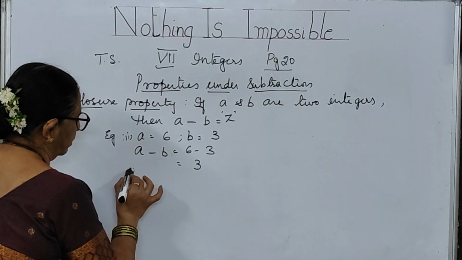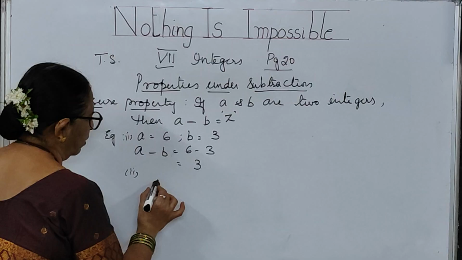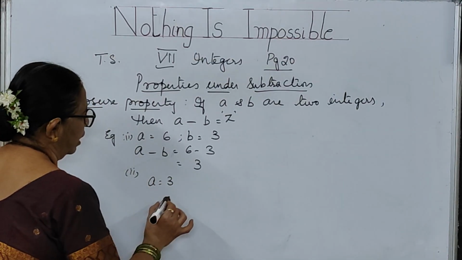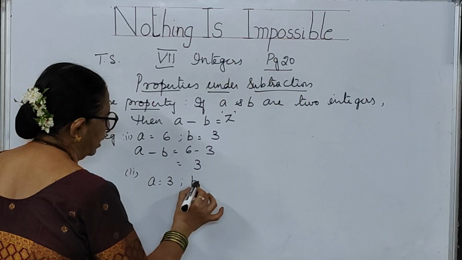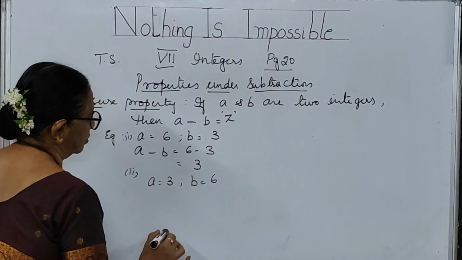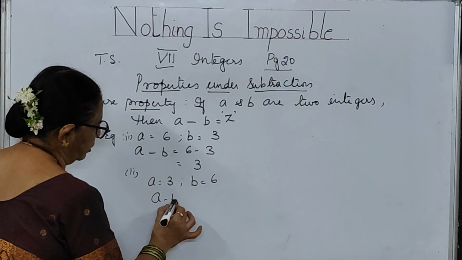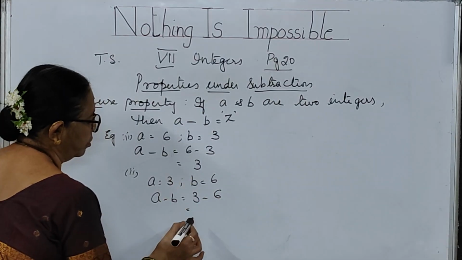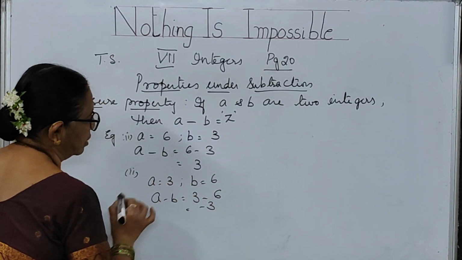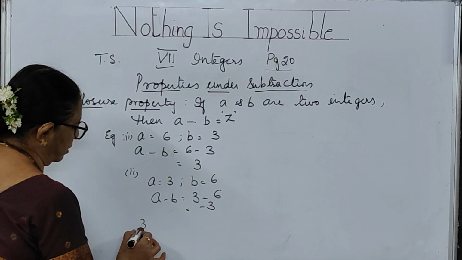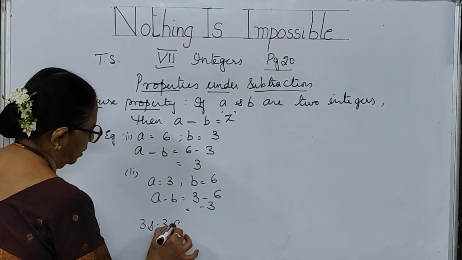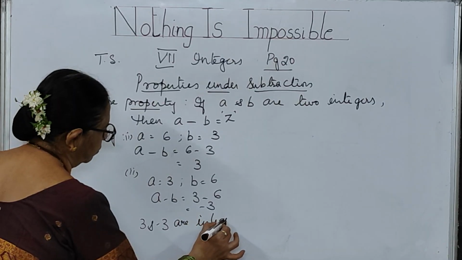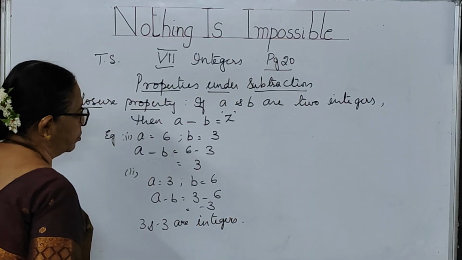Second example, suppose I have taken a as 3 and b as 6. What is a minus b, children? 3 minus 6. How much will you be getting here? Minus 3. So 3 and minus 3 are integers. In any way you do, you are going to get this property.